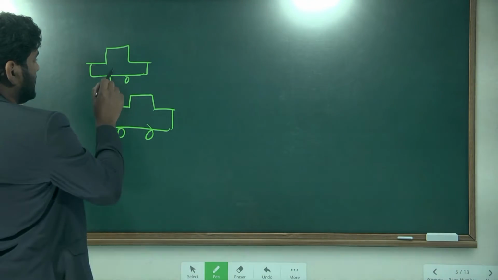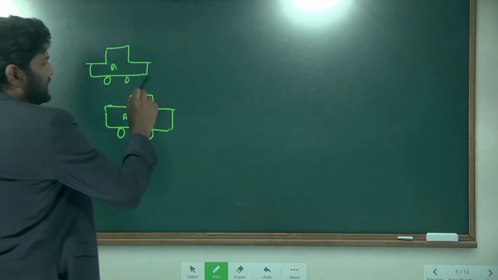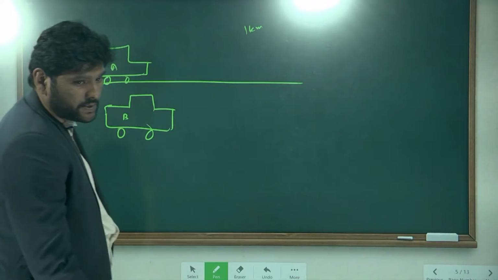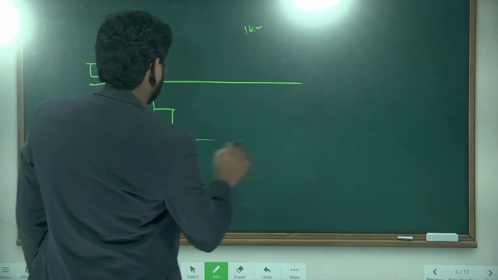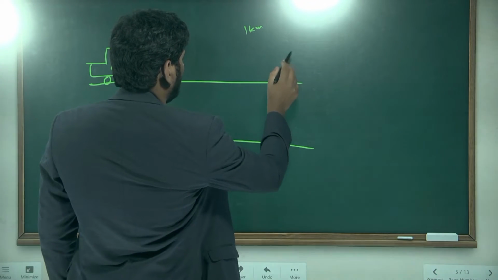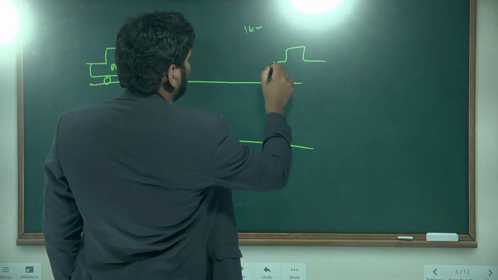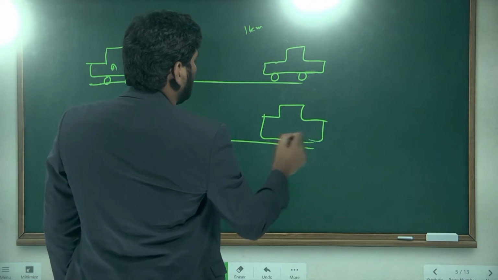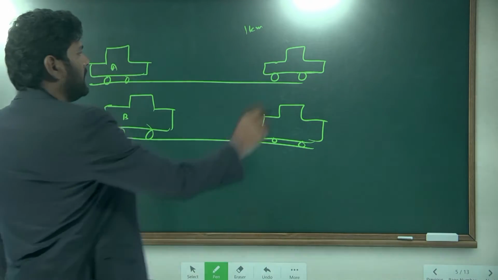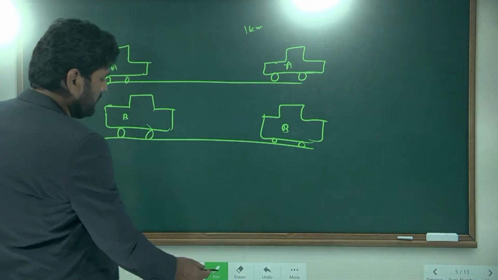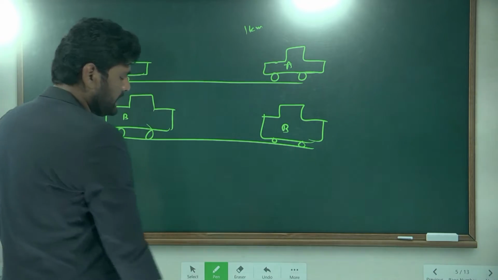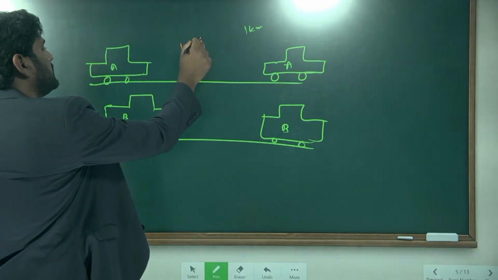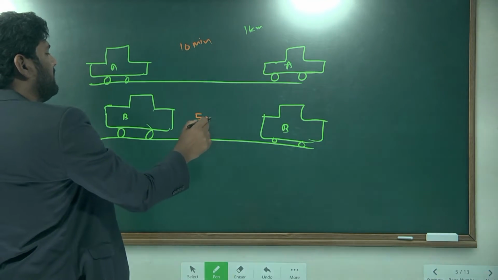This is car A, this is car B, and both cars travelled 1 kilometer distance. But the first car travelled it in 10 minutes, and the second car travelled it in 5 minutes.